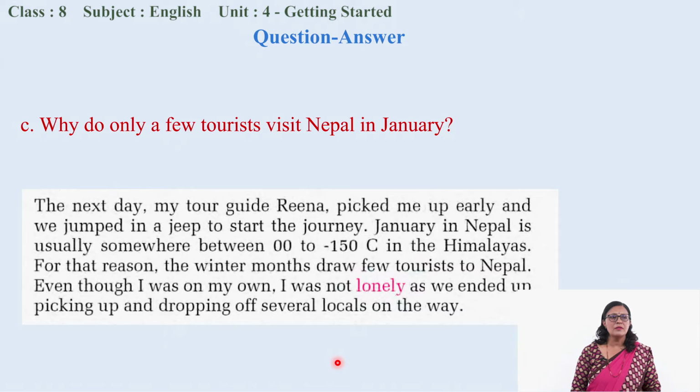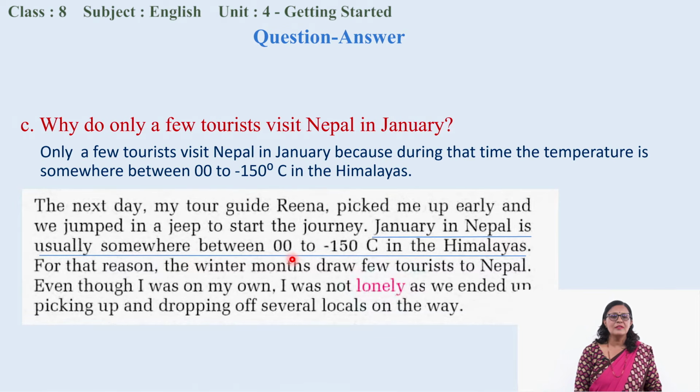We talked about the temperature, isn't it? So, what did we talk in the temperature? You can see over here, in your text it has been given that the temperature in January is between 0 to minus 50 degrees Celsius in the Himalayas. See how cold it is. So, who will come to visit in such a cold environment, isn't it?